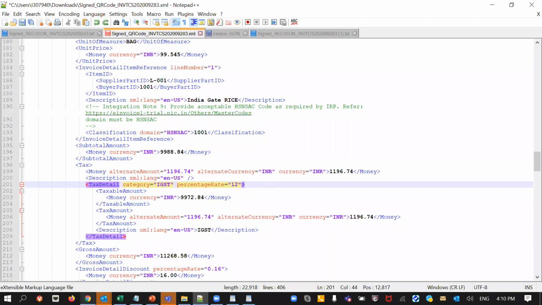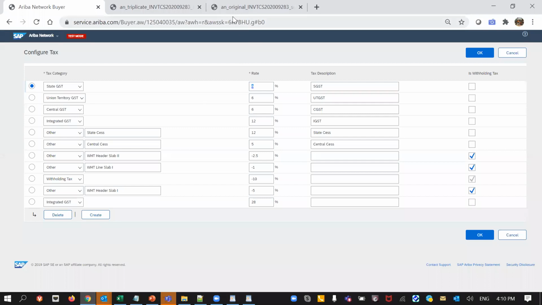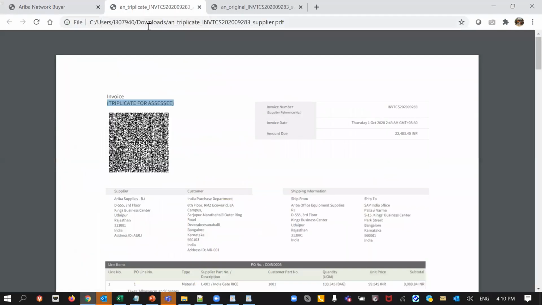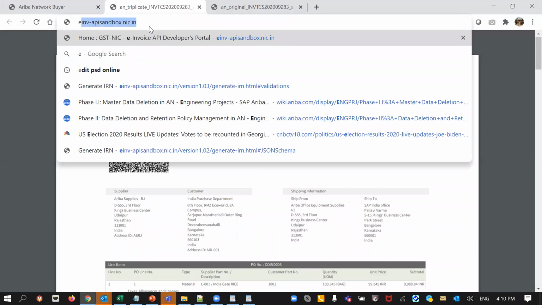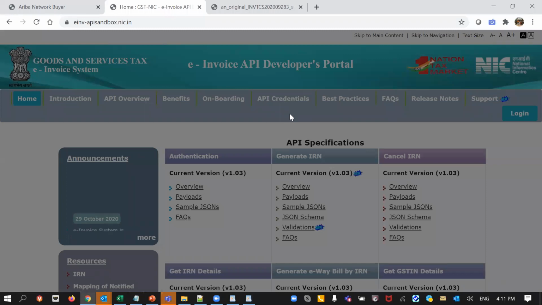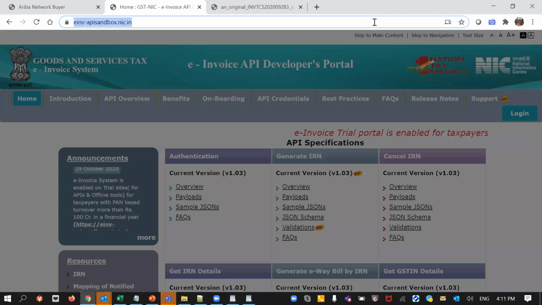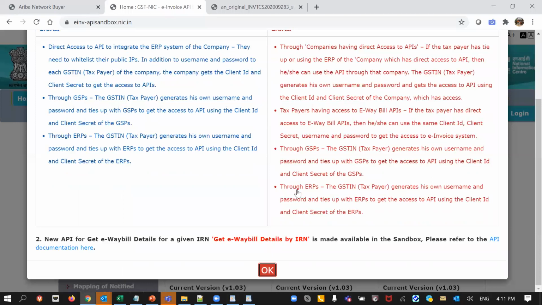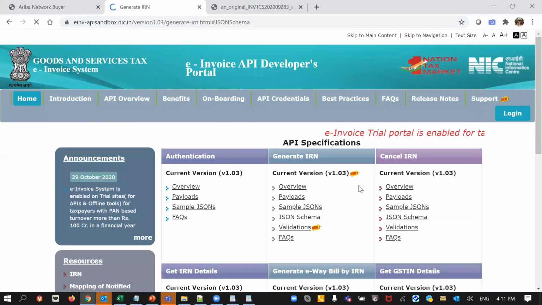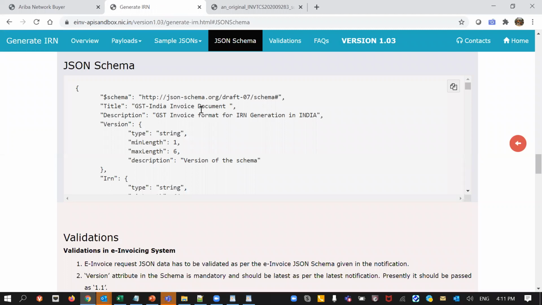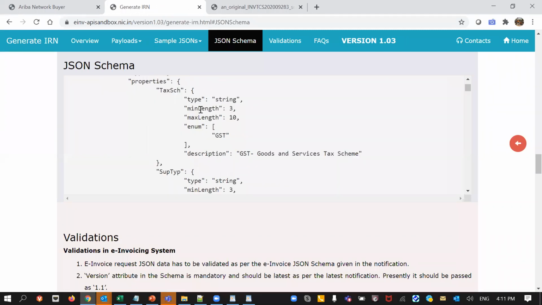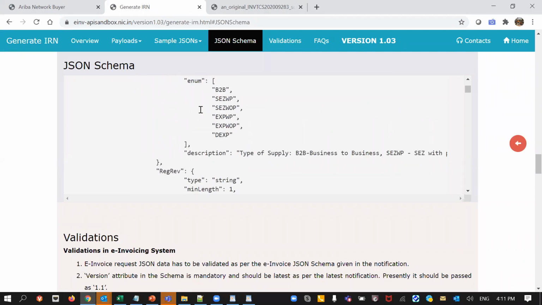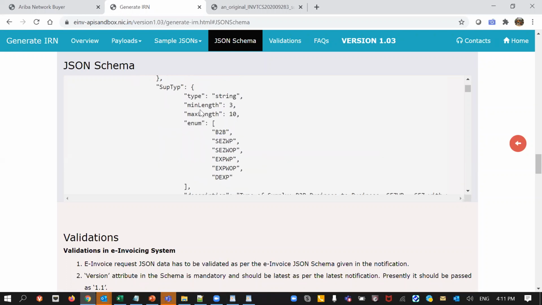Now, to guide you with the details, there is some information also available here. There is a JSON schema file. It tells what type of information, or this is the dictionary that we are using for identifying the different types of items.